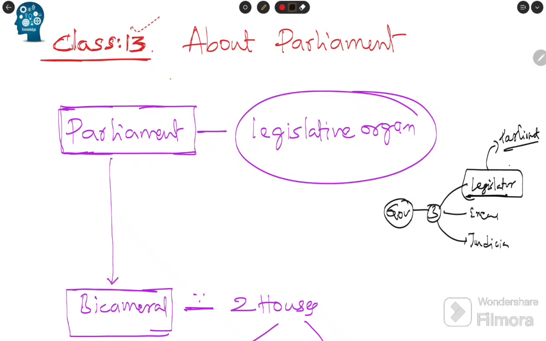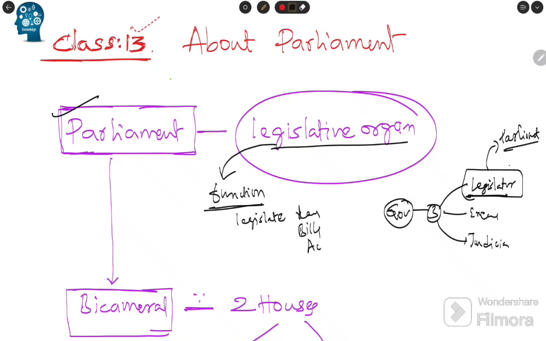So we can say parliament is the legislative organ of the government, the legislative organ of the country. What is a legislative organ? It indicates the function of the parliament. It legislates the laws, which means it frames the laws, the bills, the acts, the rules for the country. This is the function of the parliament.